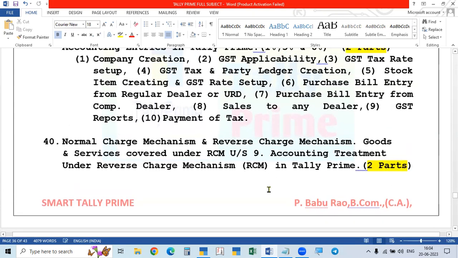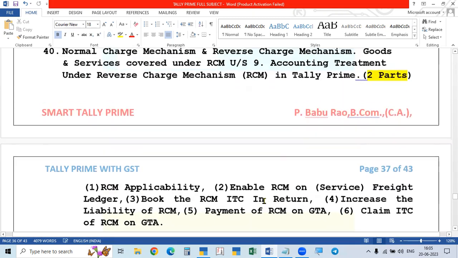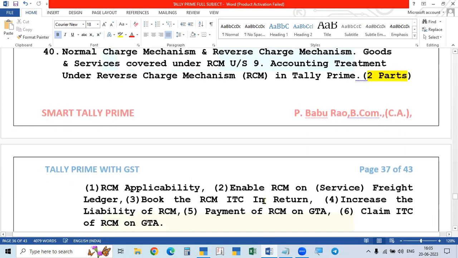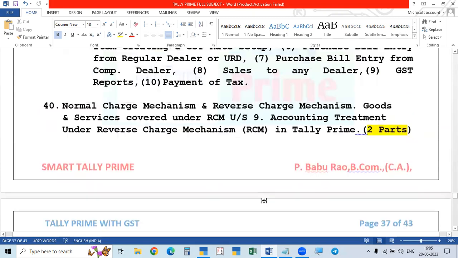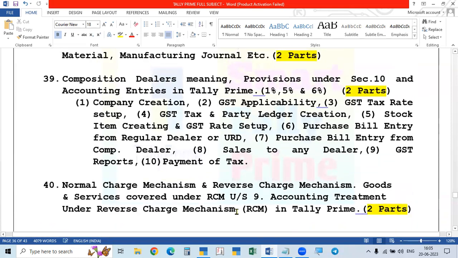In this first part, we will learn just the theory regarding the provisions. It will take a lot of time because I am explaining in detail. So the theory part we will learn, and in the second part, we will take up and do the actual recording of the transactions. Okay. Now we will go to the theory.